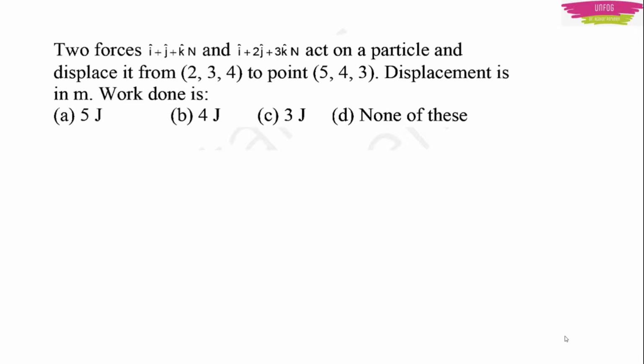Another example. Two forces i plus j plus k Newton and i plus 2j plus 3k Newton act on a particle and displace it from 2,3,4 to 5,4,3. Displacement is in meters. Work done is, they have given two vectors, the forces, and they are acting on a particle. Because of that force, the particle is displaced from one point to another. One point is 2,3,4, which is its original position, and 5,4,3 is the final position where the particle has moved because of these two forces. You have to find the work done.